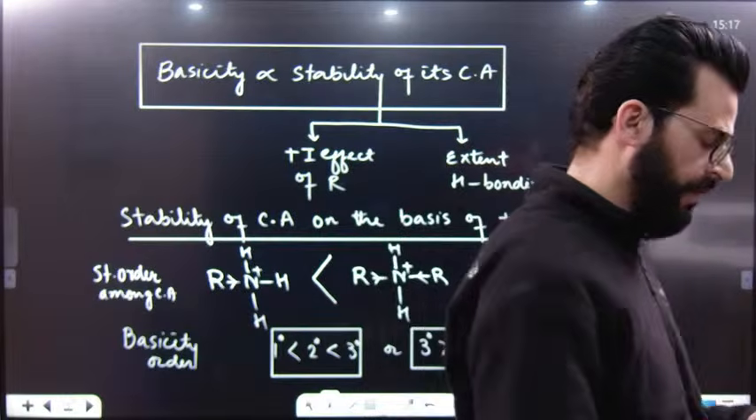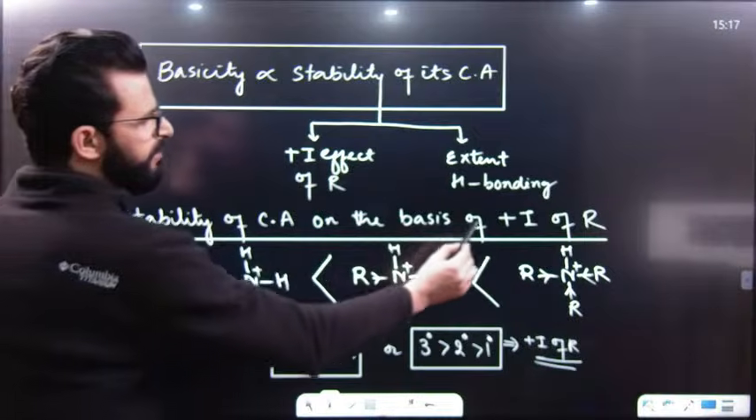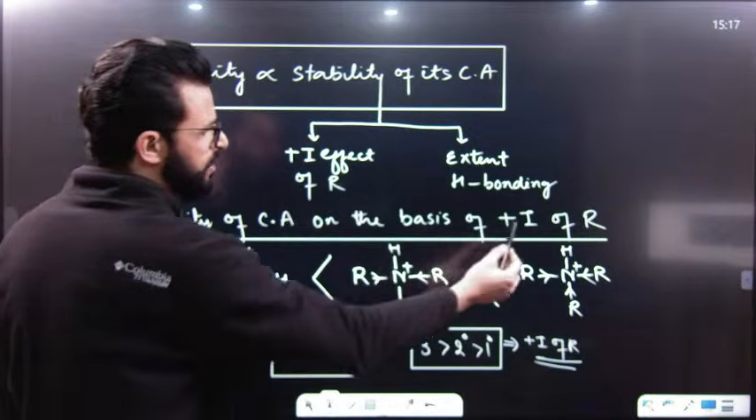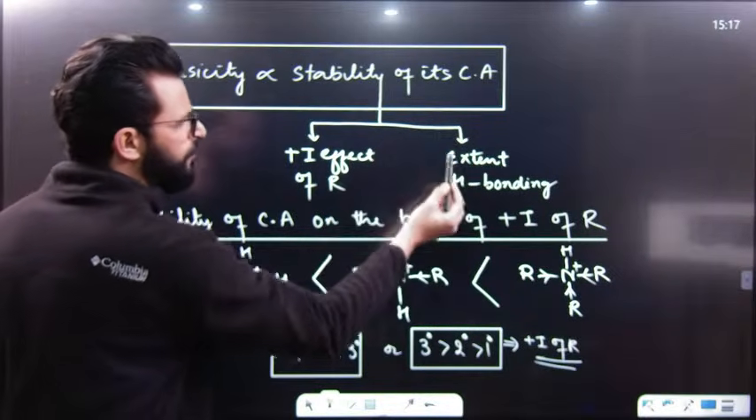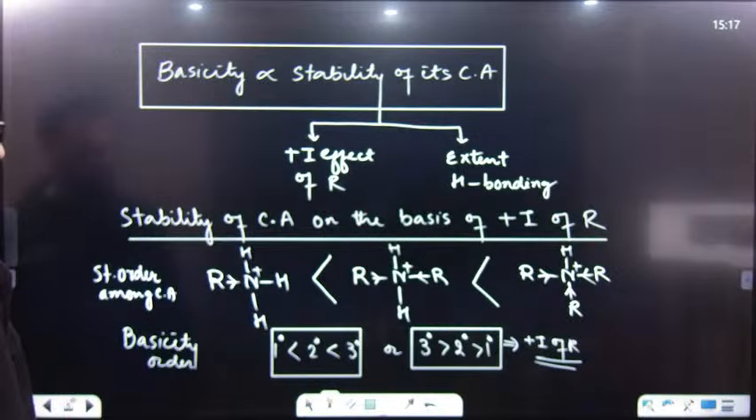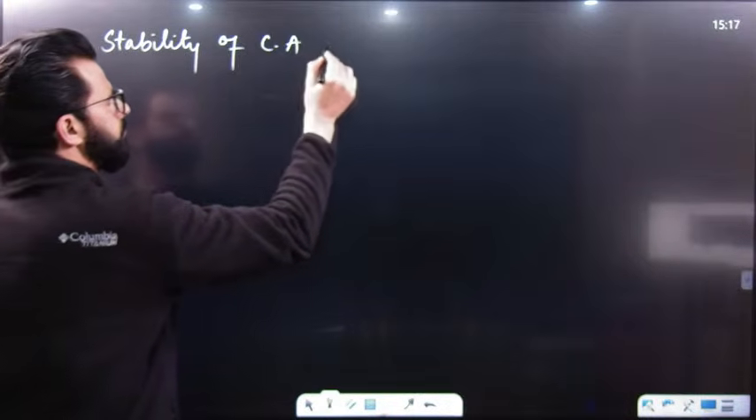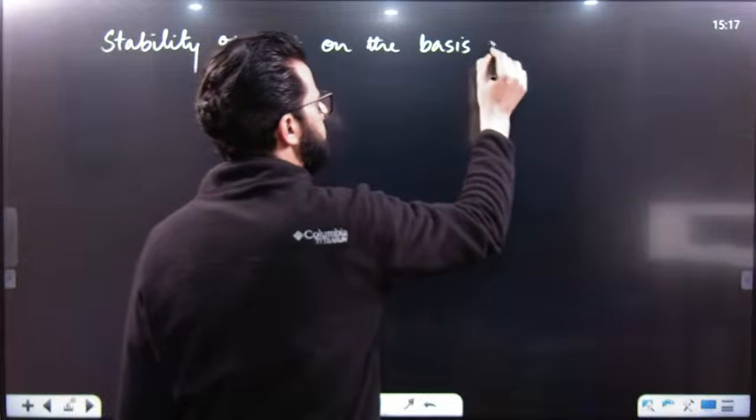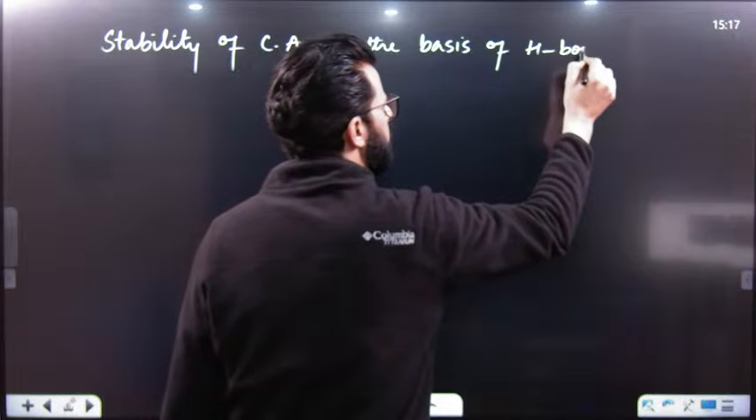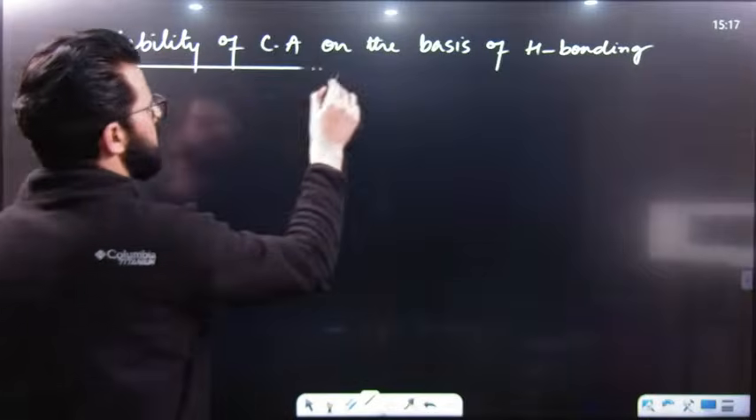Okay. Now after that, this was stability of conjugate acid on the basis of plus I. Now we will be discussing stability of conjugate acid on the basis of extent of hydrogen bonding. So now next is stability of conjugate acid on the basis of H bonding, or you can say on the basis of solvation. So on the basis of H bonding, we will discuss stability of conjugate acid.